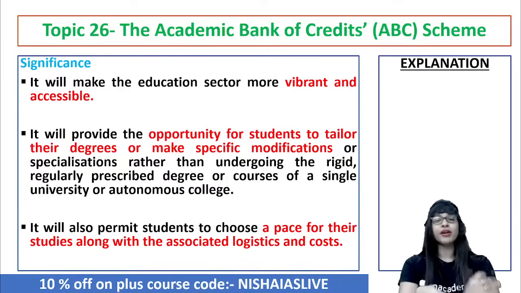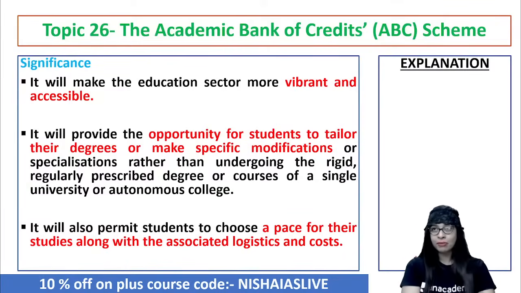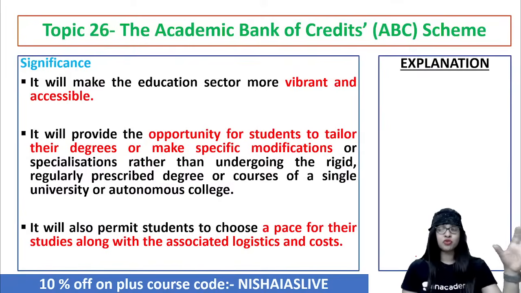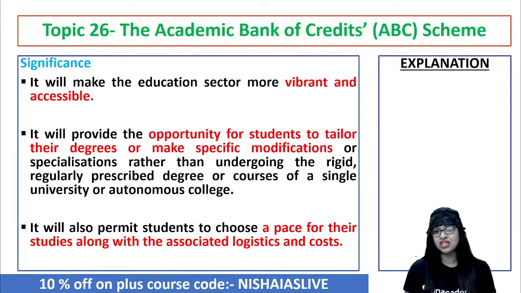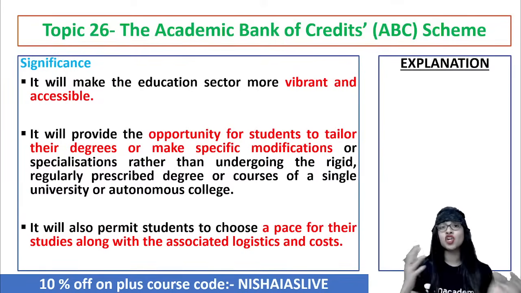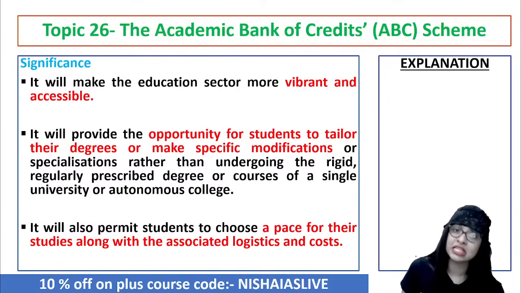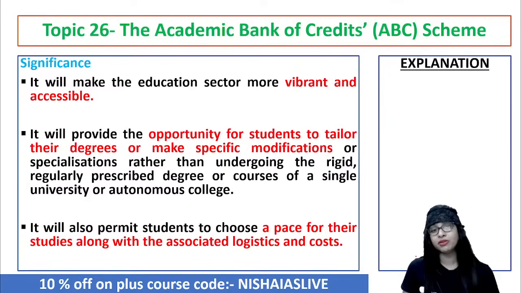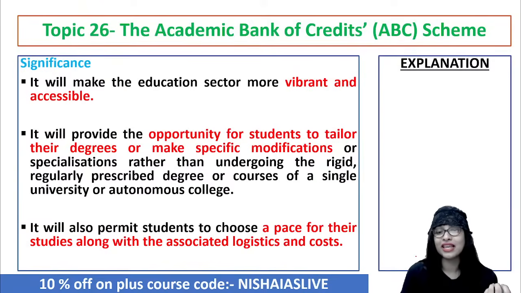At the same time, they're also providing an opportunity for the students so that they'll be able to tailor their degrees, or make specific modifications or specializations, rather than undergoing the regularly prescribed degree or courses for a single university or autonomous college. So their choices are multiple and the flexibility is multiple to make education a refined one. At the same time, it will also permit the students to choose a pace for their studies along with the associated logistics and cost. So multiple things like this are also to be understood by young officers with regard to this particular topic. Clear?